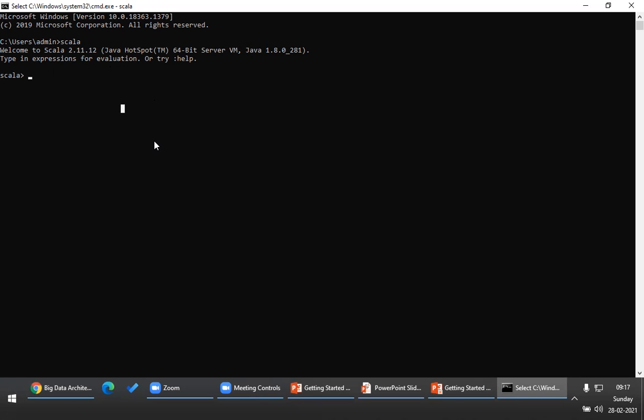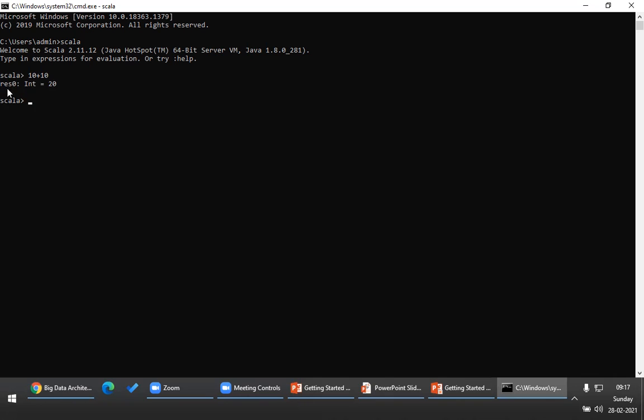Using this REPL, as I told you, I can read, evaluate, print, and loop the statements. Let me show you. Let me execute some expressions. 10 plus 10. See, I can type the programs without any IDE. 10 plus 10, please look at this. It gives me the output 20.